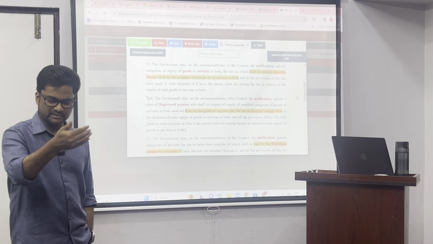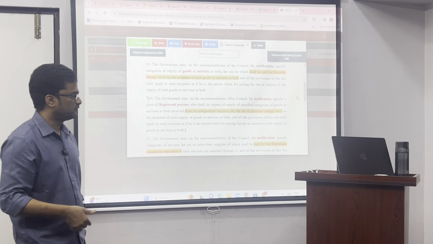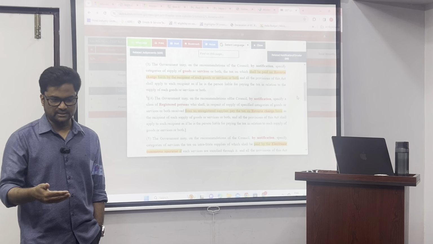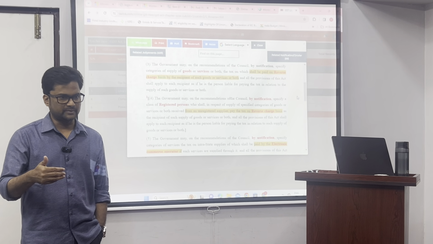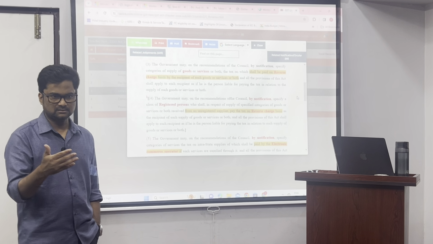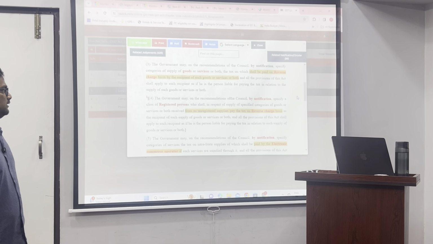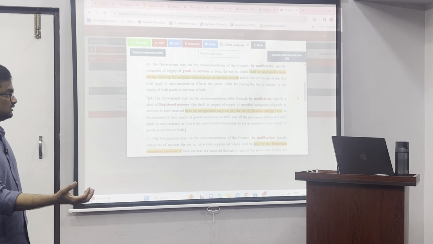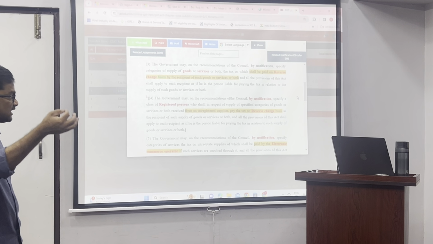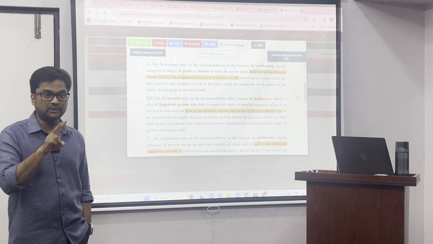Registered persons. They may specify a class of registered persons, maybe registered persons with more than 10 crore turnover, or more than 100 crore turnover, like that, a class. Then this is a separate class, who shall, in respect of supply of specified categories of goods, specified categories of services.